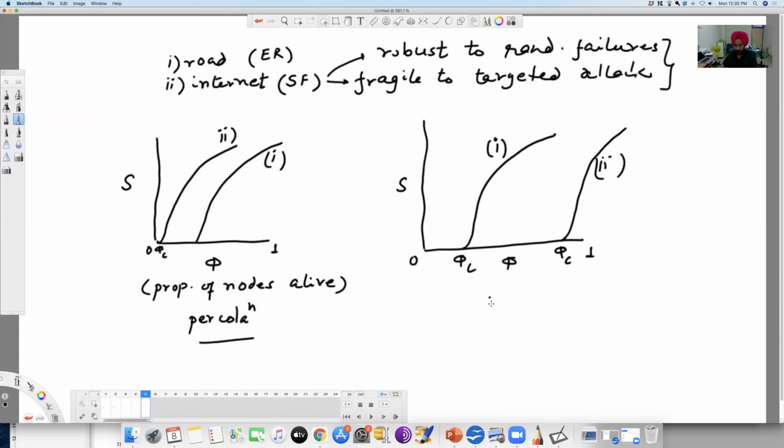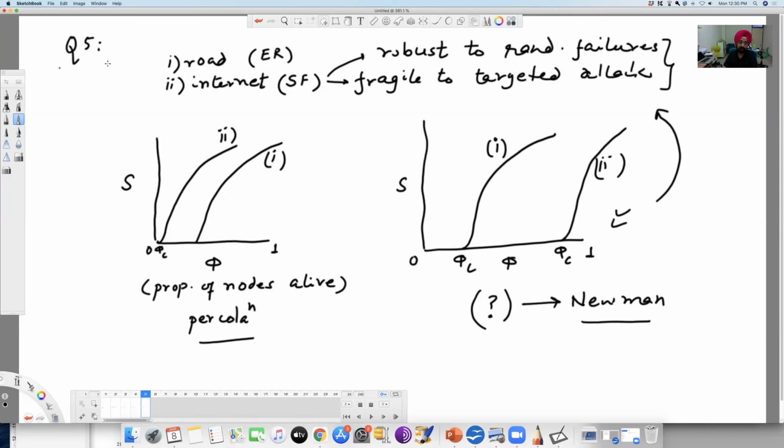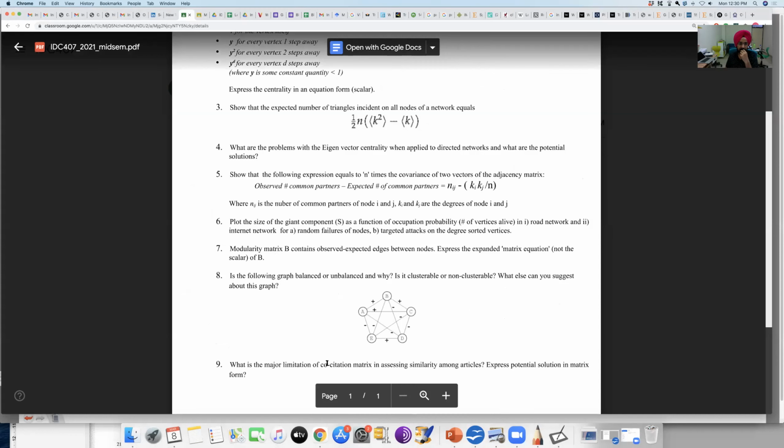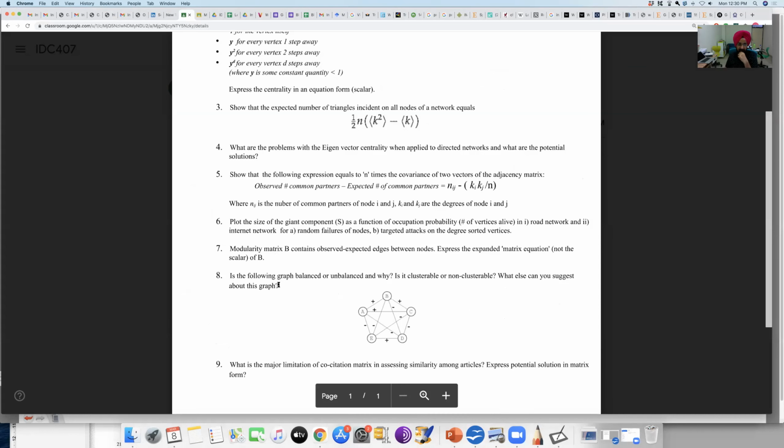This was not taught to you, but if you want the derivation, the equations for this dynamics, you can look in Newman's book. They have given that too. Okay, but I didn't want that. This can be expected by this fact itself, right? You didn't need any derivation. This was your question number 6.